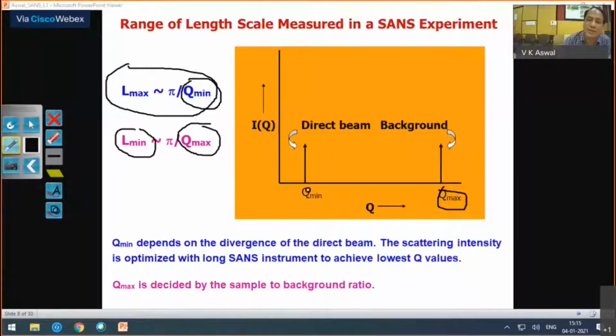So once you know these limits, Q minimum and Q maximum for your instrument, you can come to know the L minimum and L maximum measured by your instrument. So when you approach different instruments to do experiments, it is important to know these limits. So what is your length scale of interest? It could be just 10 nanometer or it could be 1000 nanometer. And in that case, it is important to know these values of the instrument which you want to use.